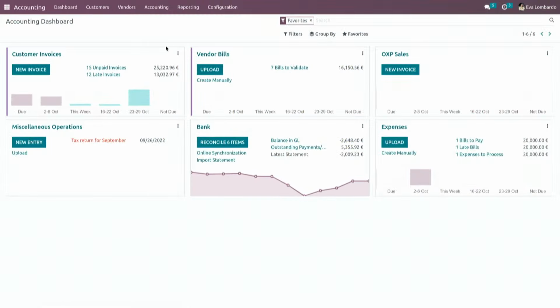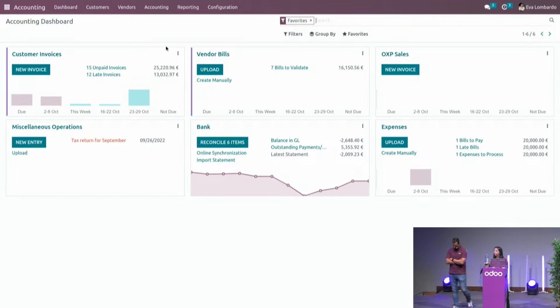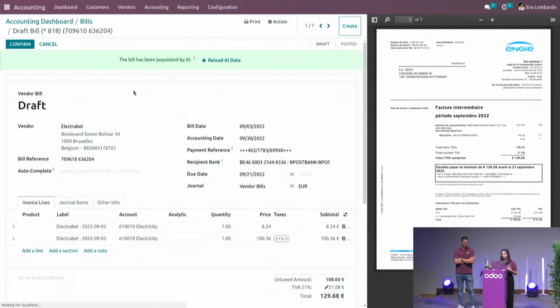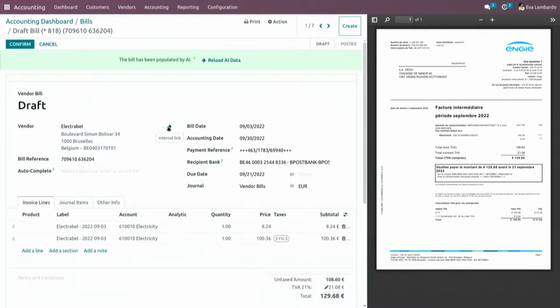For those who don't know, when you arrive in the accounting app, you will see the dashboard immediately. Each box here represents one journal in your accounting. Depending on the journal type, you will see different information. Here, we'll just focus on the vendor bill, and you see here I have 7 bills to validate. These are the ones coming from my documents application, and while we were talking, the OCR has run its business and has already retrieved all the information from the PDF into the bill. So let's analyze that a little bit more.